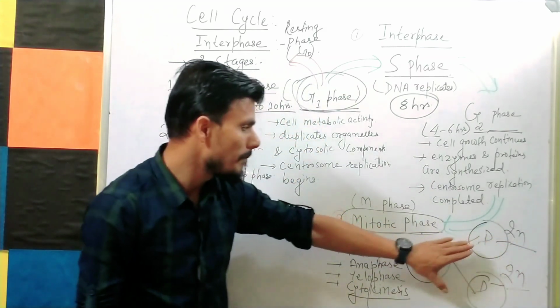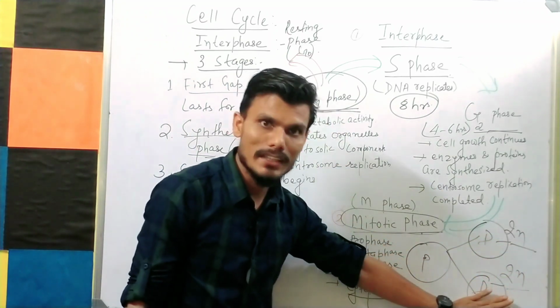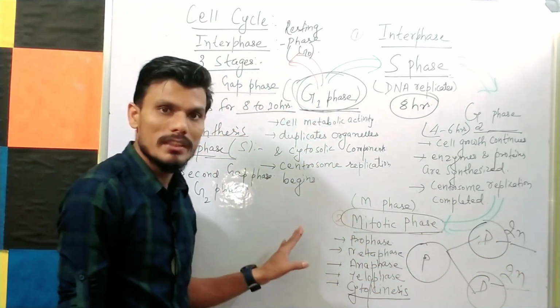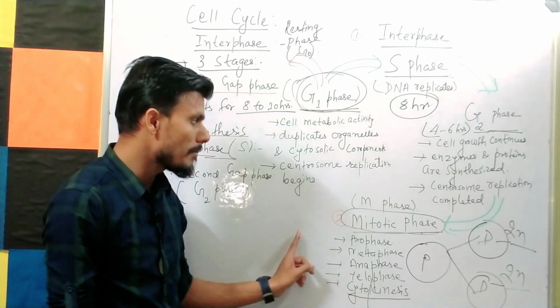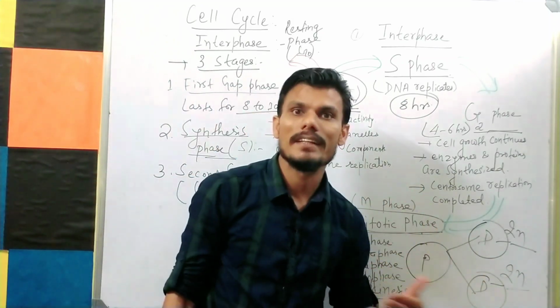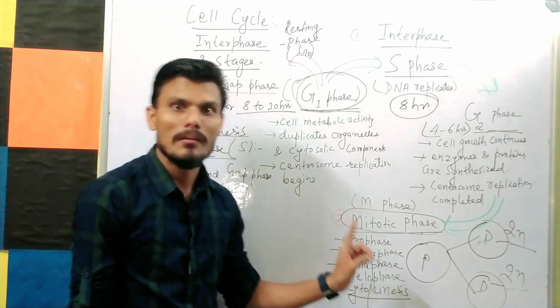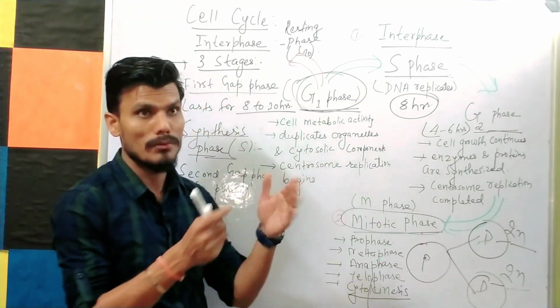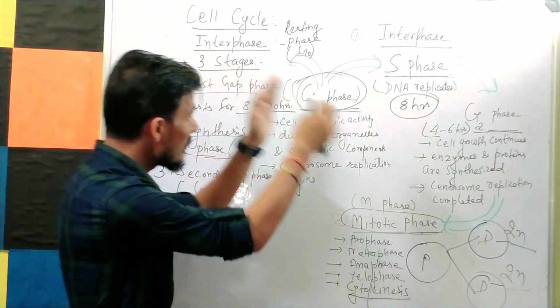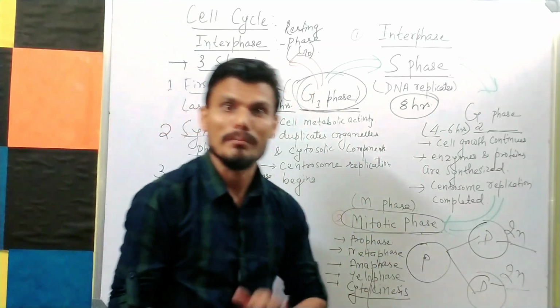That is why it is called diploid. And I told you why mitosis takes place: to replace the dead cells or injured cells with new ones, and somatic cells undergo mitosis and germ cells undergo meiosis. So in this way the cell cycle is taking place in a human body.